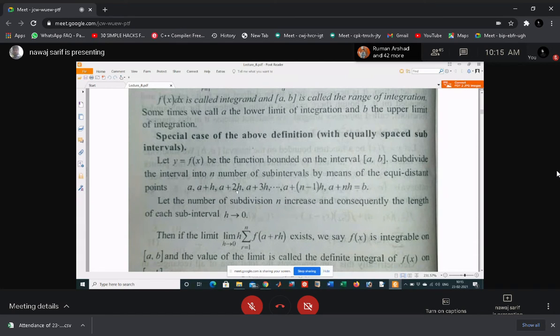You have taken h as the length of the interval. Every subsequent interval has length h. Now, as n increases, the length of each interval h tends to zero.